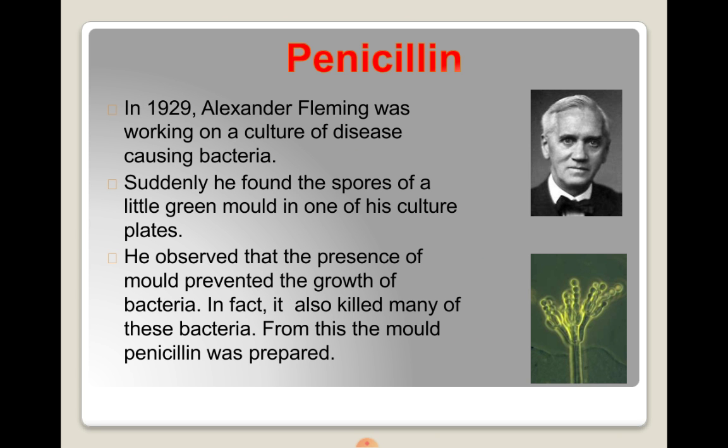Penicillin. In 1929, Alexander Fleming was working on a culture of disease causing bacteria. Suddenly, he found the spores of a little green mold on one of his culture plates. He observed that the presence of mold prevented the growth of bacteria. In fact, it also killed many of these bacteria. From this, penicillin was prepared from the mold.